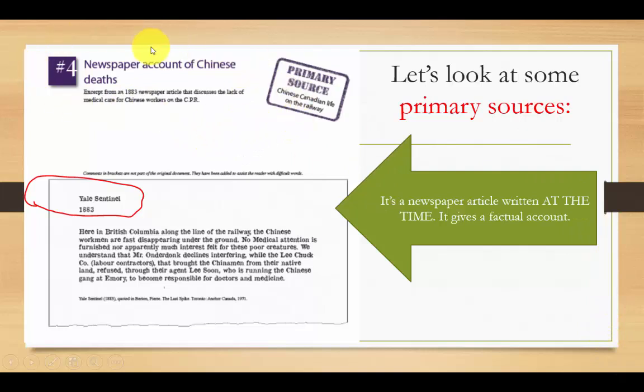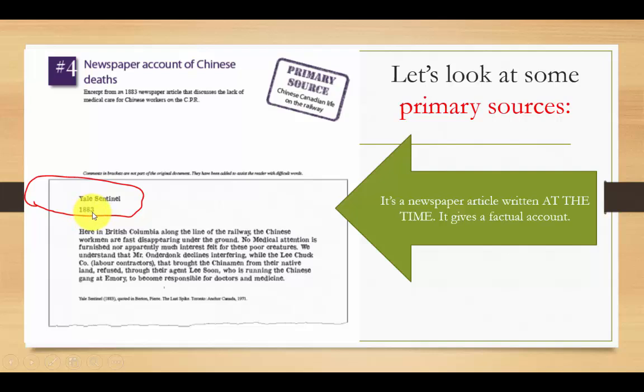Here we have a newspaper article, and my question will be whether it's a primary or secondary source. I have to read the article and look at some information to make that decision. So remember that a primary source is a first-hand account or it's factual and it's written close to or at the time of an event. This article is about the Chinese workers, Chinese immigrants who were working on the Canadian Pacific Railway in BC during the time of its construction, which was during the 1880s. And I can see here this article was written in 1883.